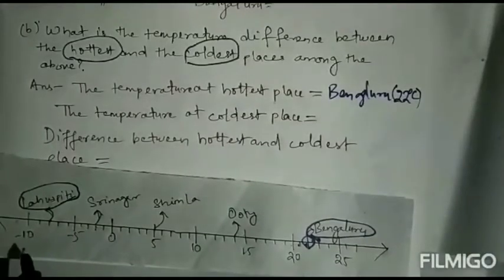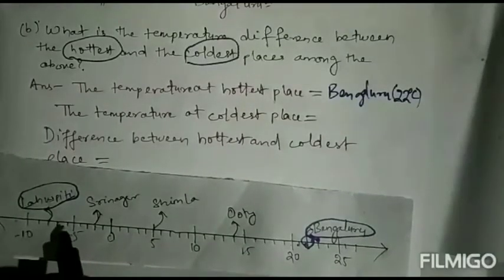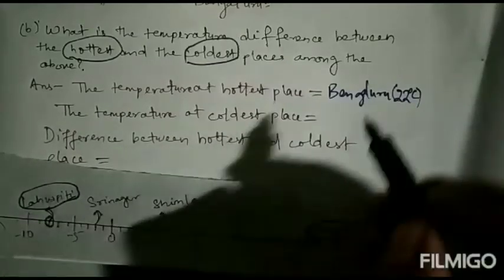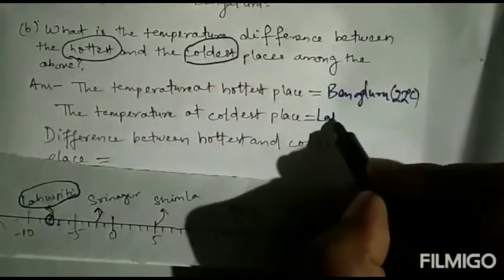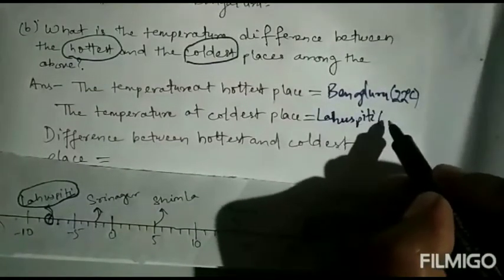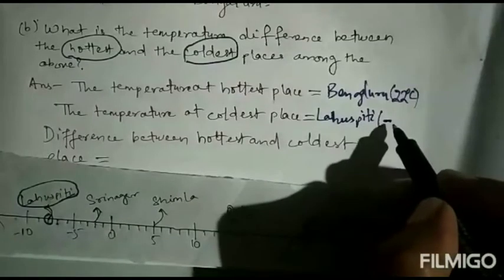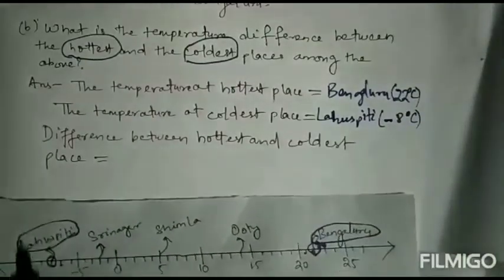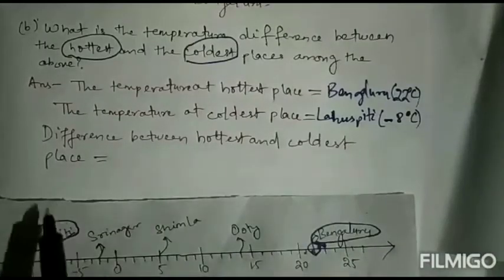Next, the coldest temperature is here. This one is coldest: -5, -6, -7, -8. So Lahaul Spiti, and the temperature is -8 degree centigrade. Next, it is giving the difference between the hottest and coldest place.